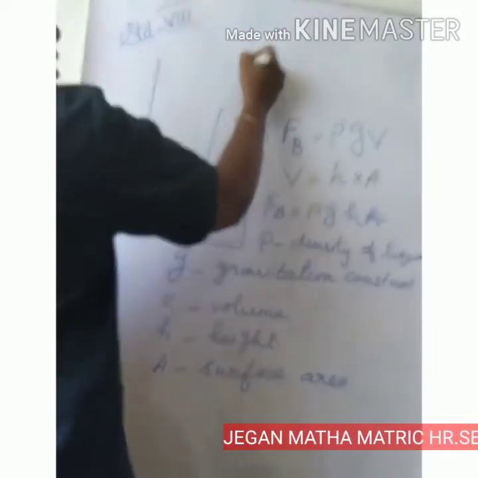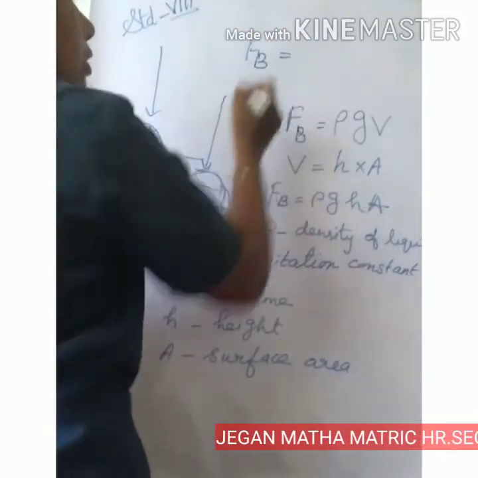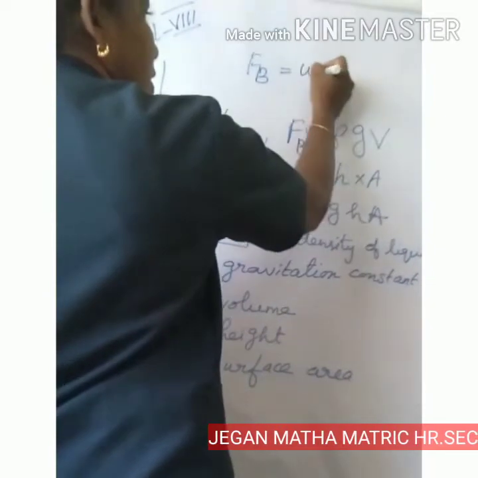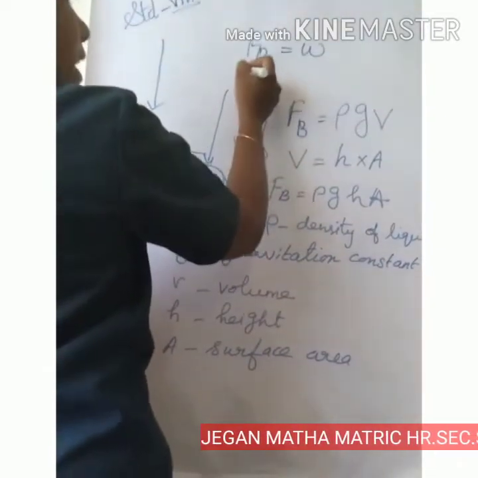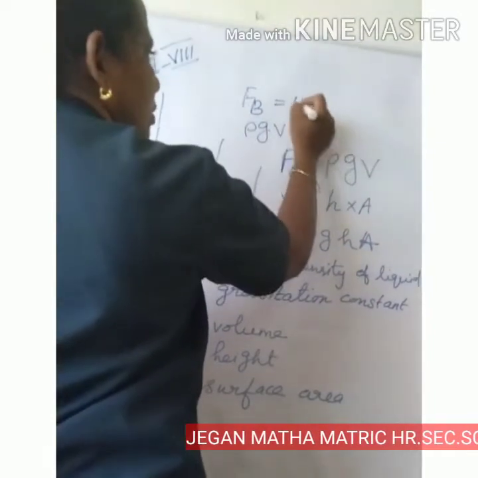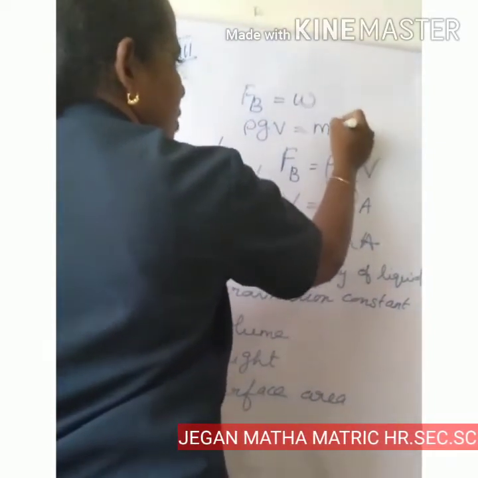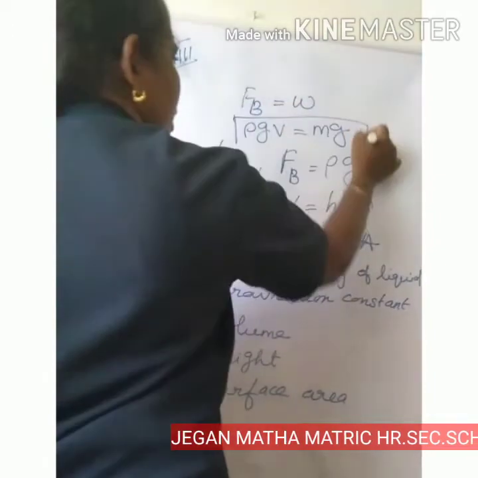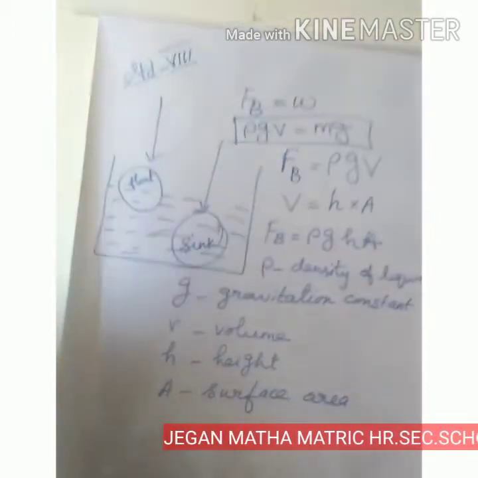Therefore, buoyant force Fb is equal to the weight of the object W. So, buoyant force rho g V is equal to weight mg. This is the equation of buoyant force.